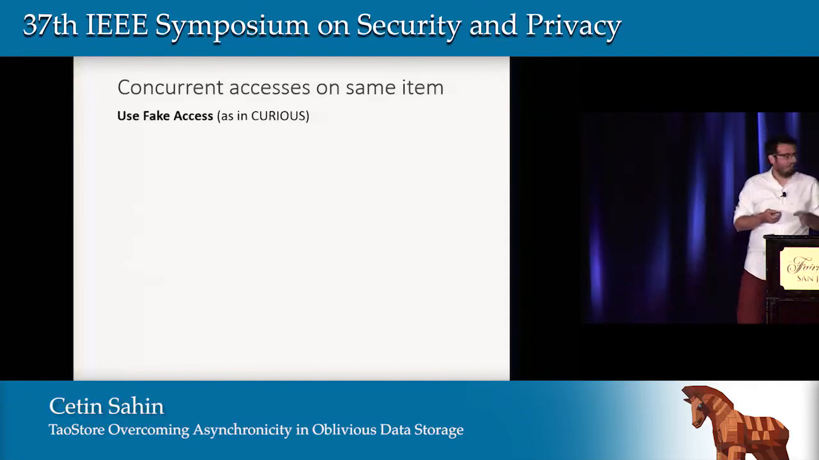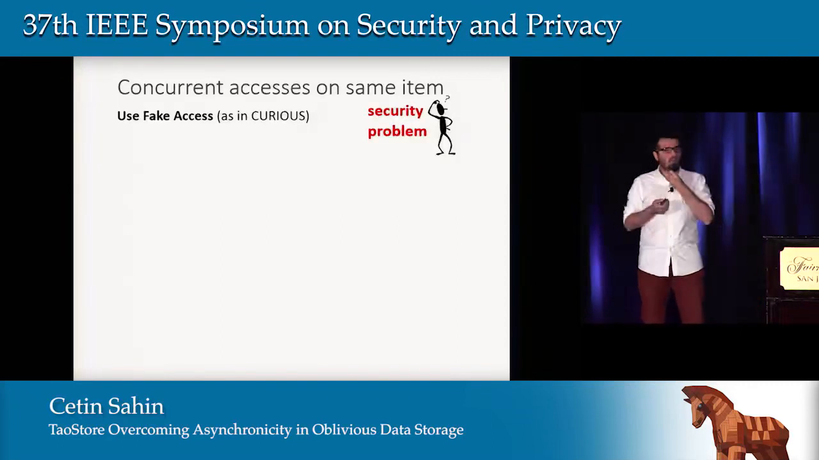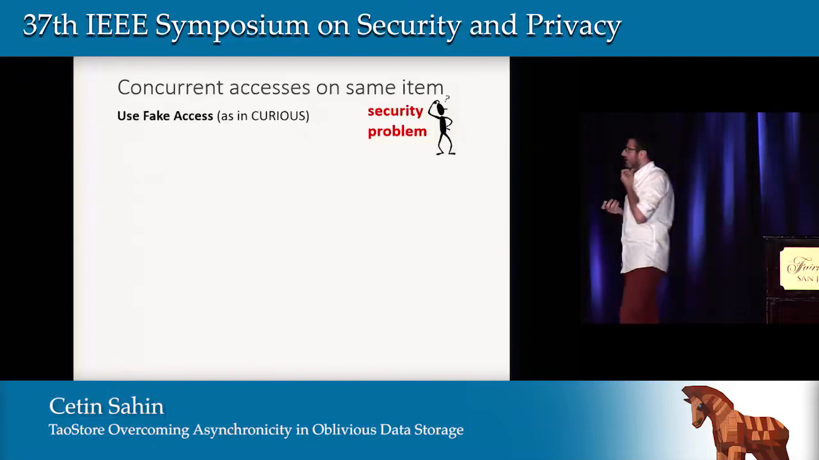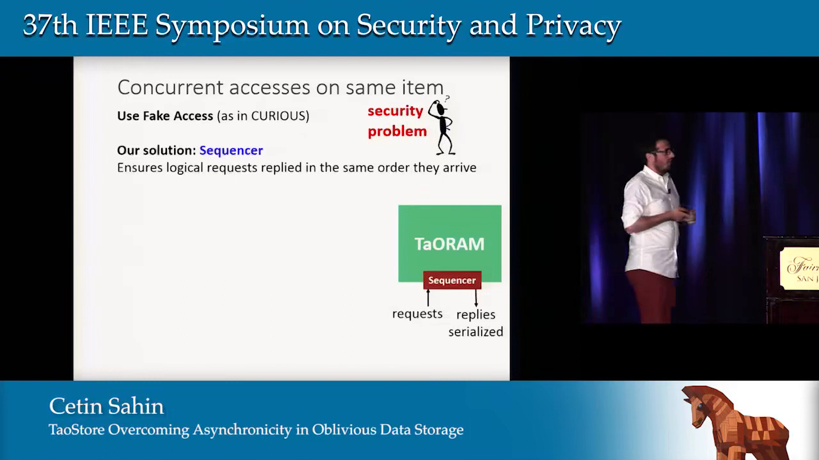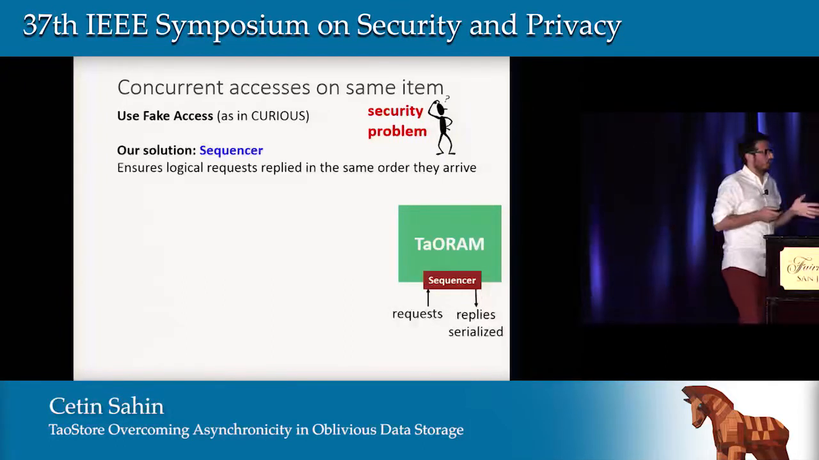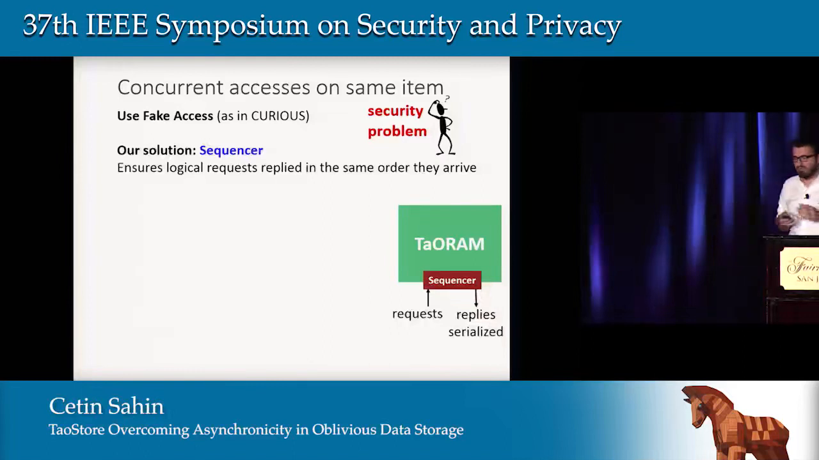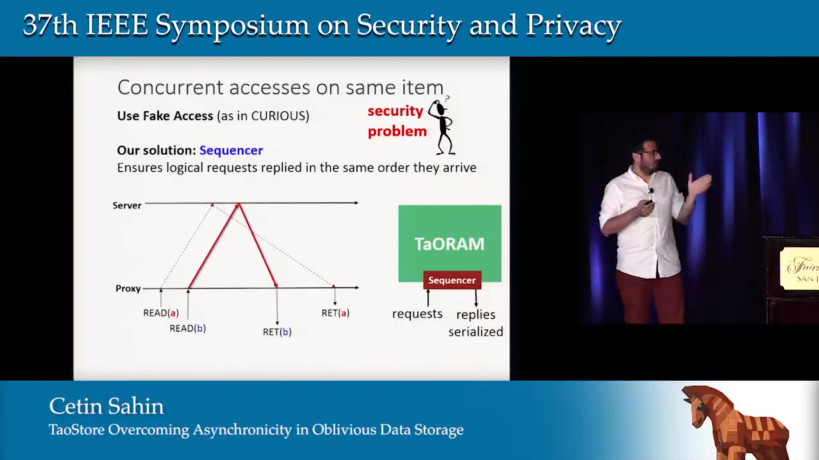So we will use the fake access approach, as in CURIOUS. And now I can see that you are asking, wasn't there a security problem with that approach? That is why we introduced the sequencer, whose whole function is ensuring logical requests are replied in the same order as they arrive. Consider the attack scenario that we have.